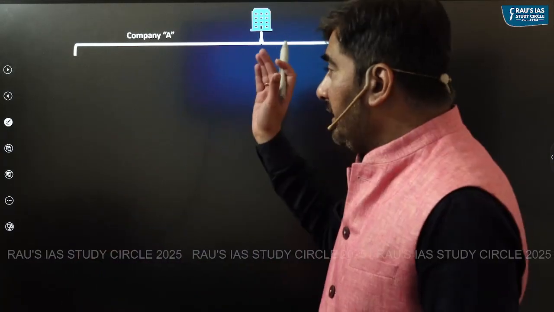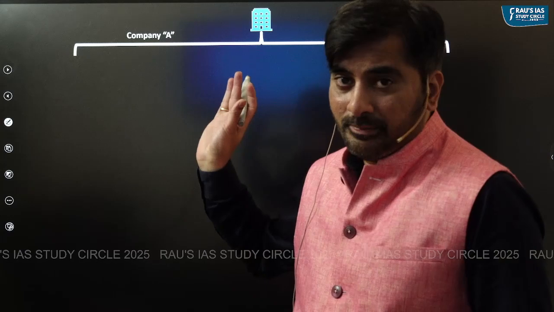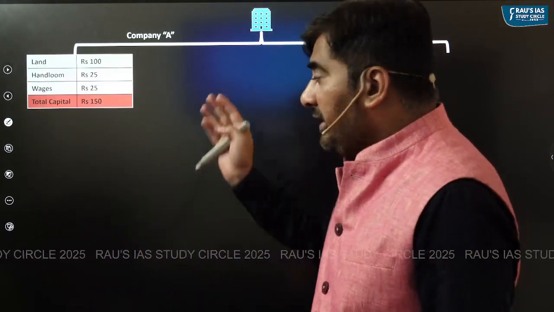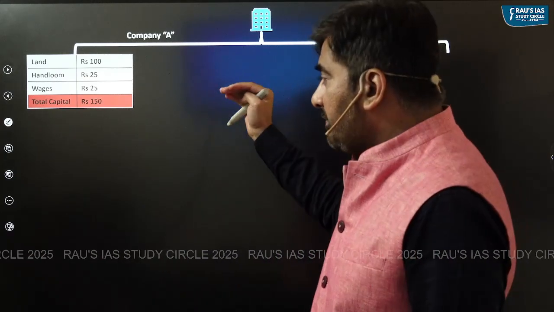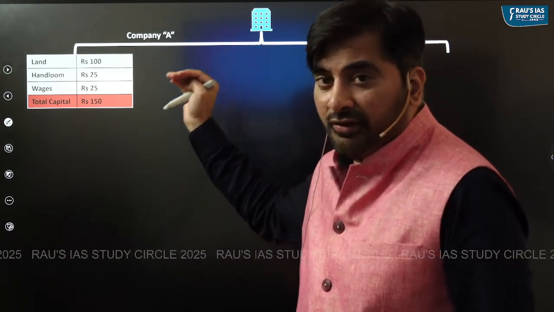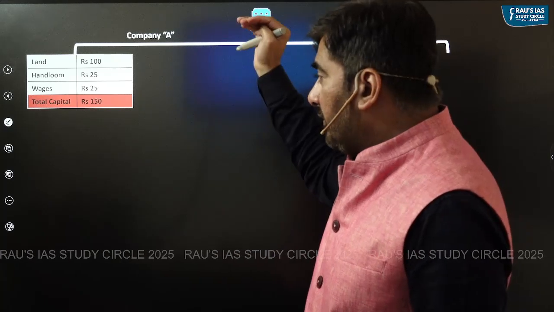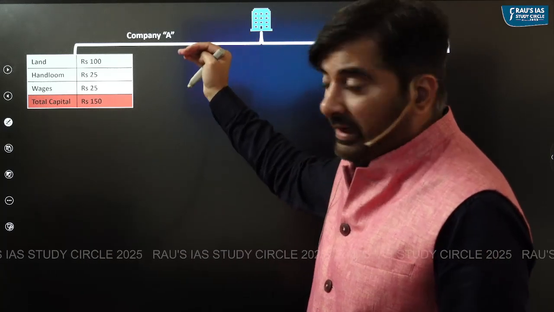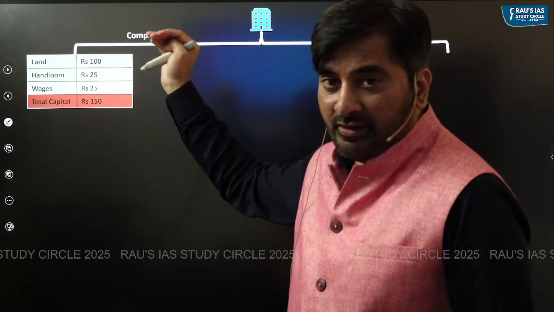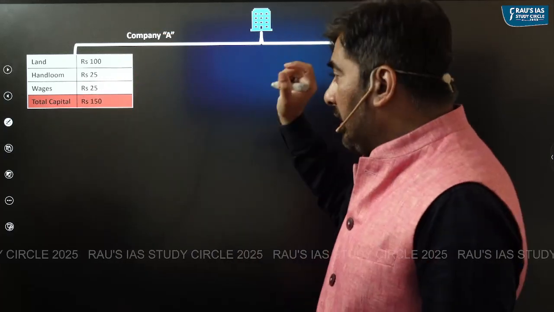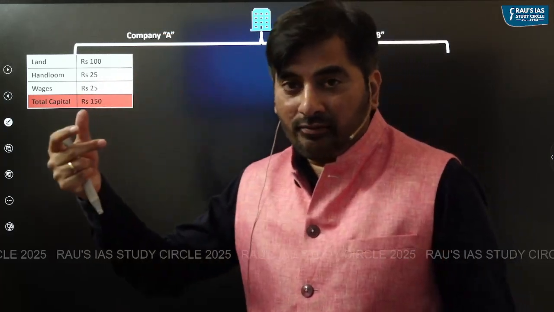Let's say there is company A and company B. Both are into manufacturing of textile. Company A makes an investment of total 150 rupees, comprising 100 rupees investment in land, 25 rupees investment in handloom, 25 rupees investment in wages.